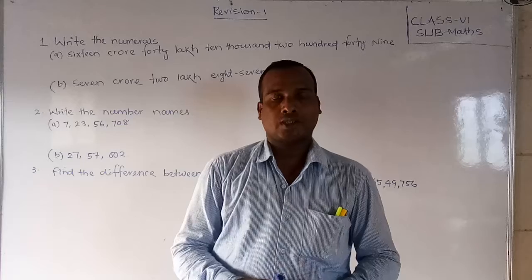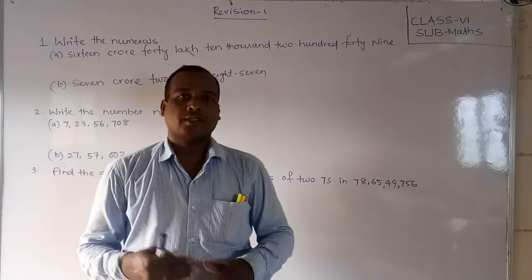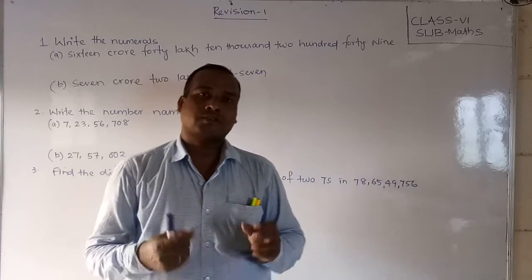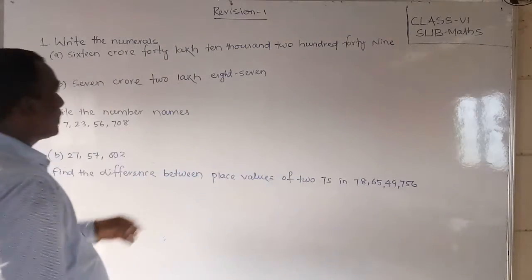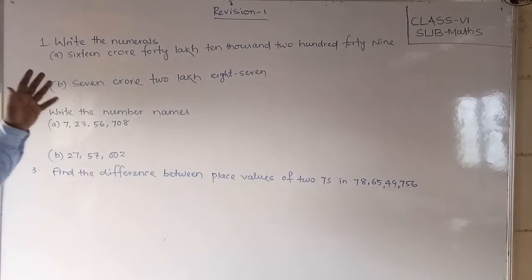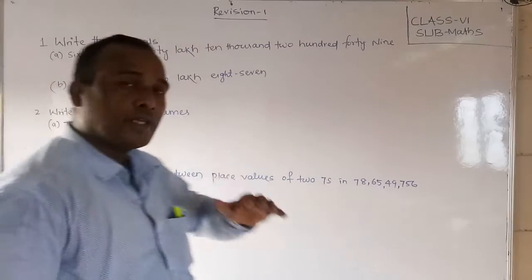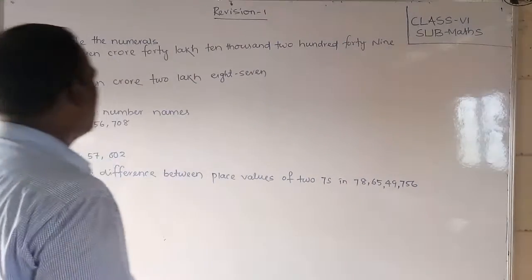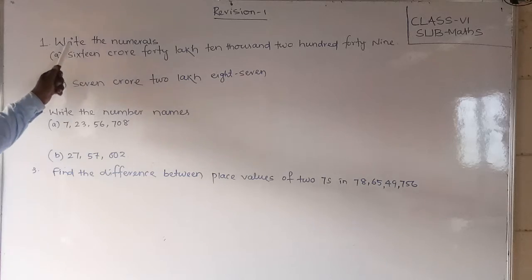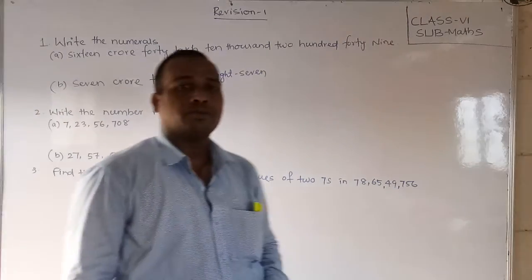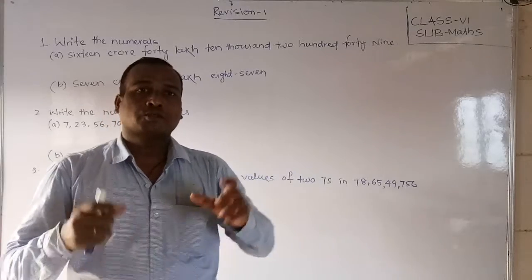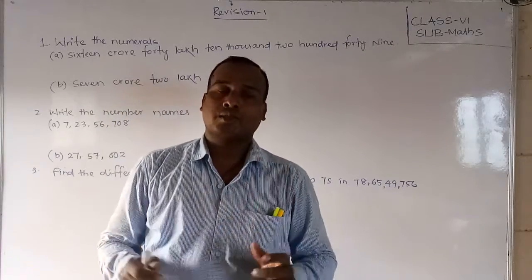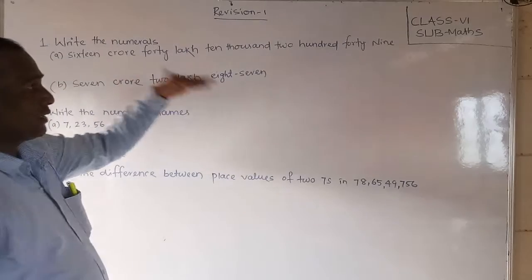Already we have studied this chapter, and once you repeat it, if you have any doubt you can rectify it yourself. Okay, so now students observe here, I have written some questions. Observe them very carefully, and you should practice the same way. First question I have written: write the numerals. That means students, it has given the name of the numbers. You should write what the number is. You read this number and write it down.